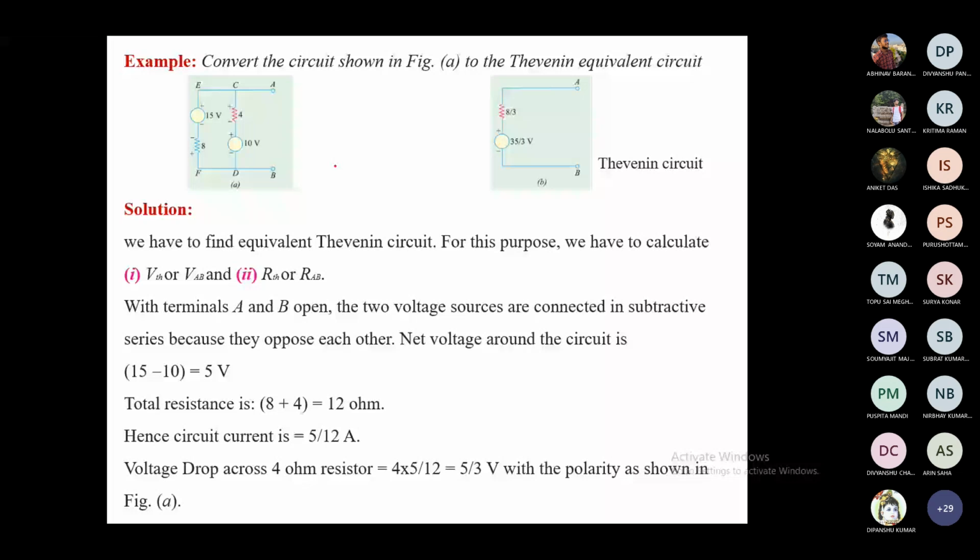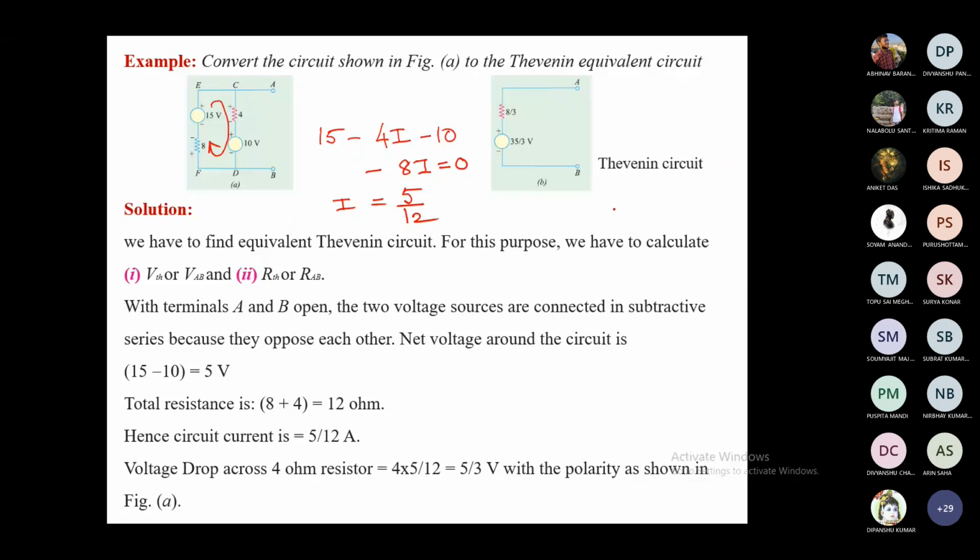If you complete the loop, 15 minus 4 into I minus 10 minus 8I equals 0. So your I will be 5 by 12. This is the circulating current flowing through this loop, right? Then you can find out your VAB.